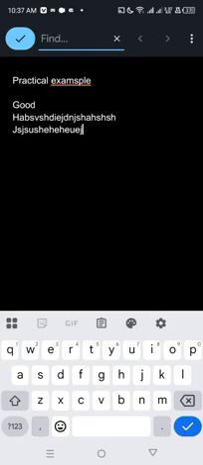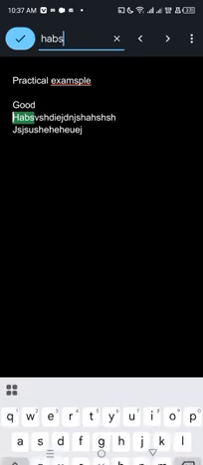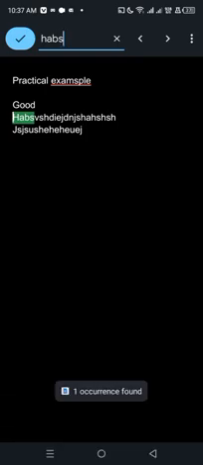Now, what you have to do is come to this find and replace. I don't want anywhere that is this HAPS. Okay, look at it, it has a highlight. Then you click on this icon on the keyboard. It's going to search and it will show you how many. Look at it here, it says one occurred. It's going to show you the number of times this word has repeated itself.